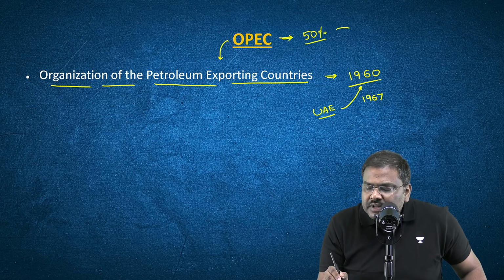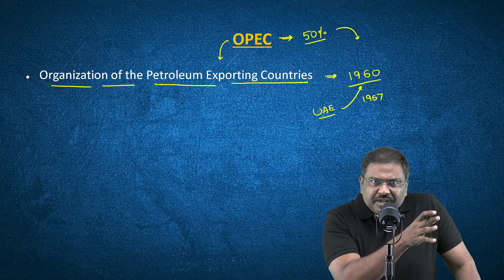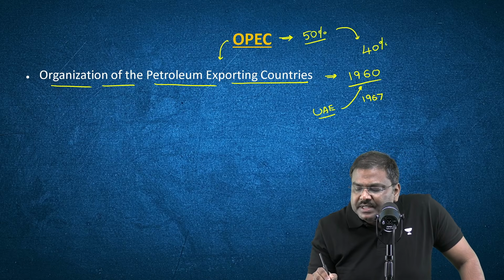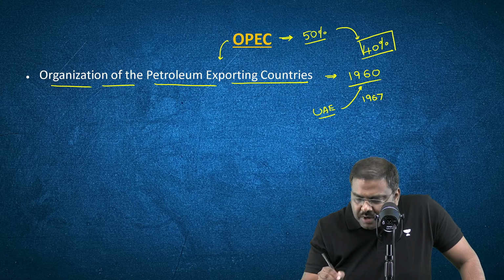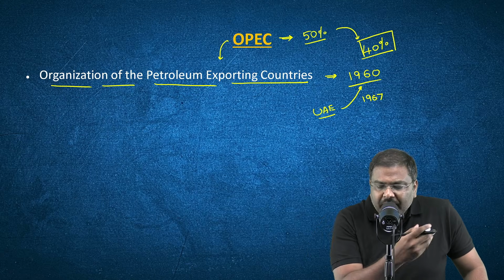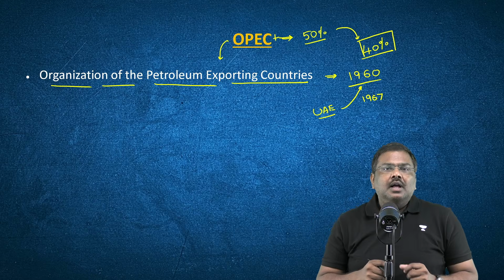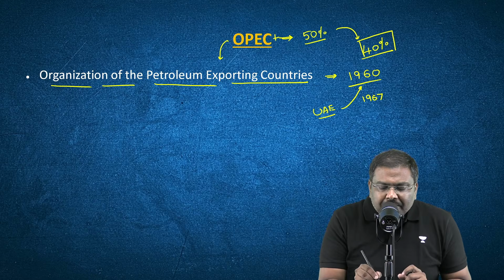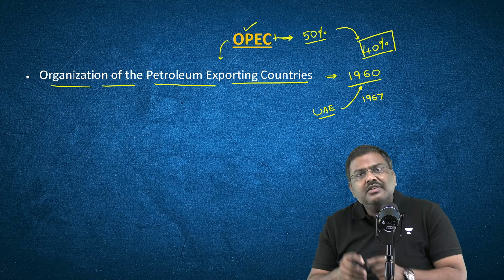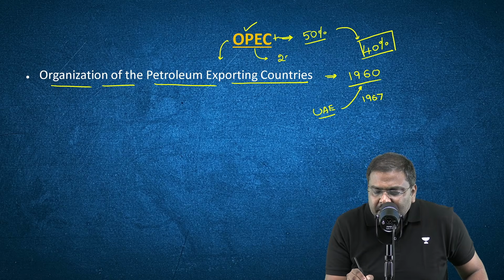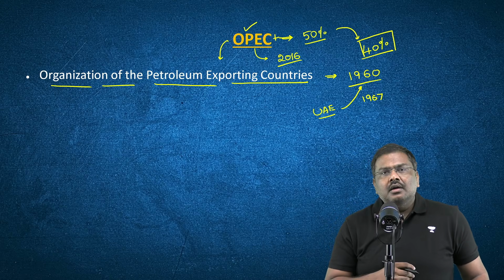As a result, the latest estimates show that the OPEC group of countries account for around 40% of total global crude oil production. Apart from OPEC, there is also a group of countries called OPEC Plus. OPEC Plus has the OPEC members plus other 10 countries including Russia. And this OPEC Plus was formed back in the year 2016.